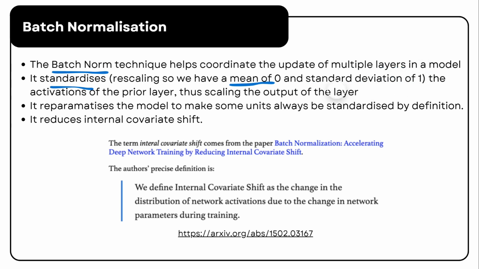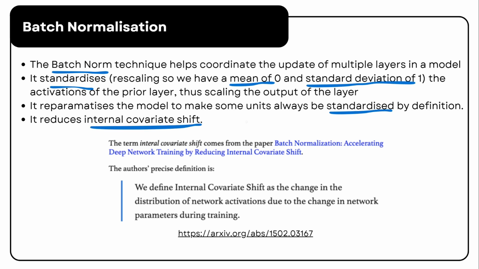This effectively scales the output of each layer, ensuring stability during training. Additionally, batch norm reparameterizes the model so that some units remain standardized by definition, which helps reduce internal covariate shift.